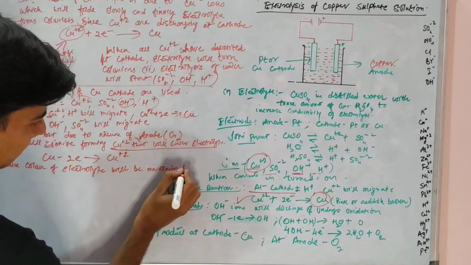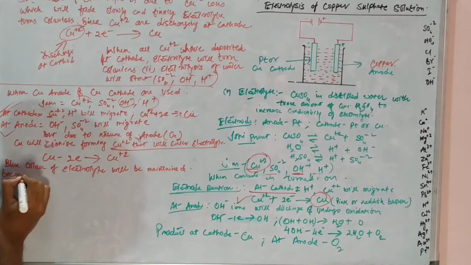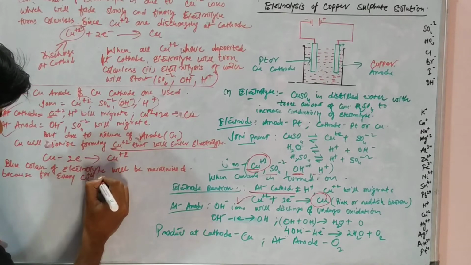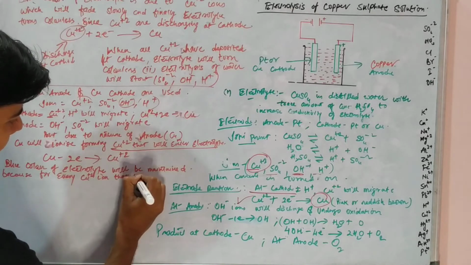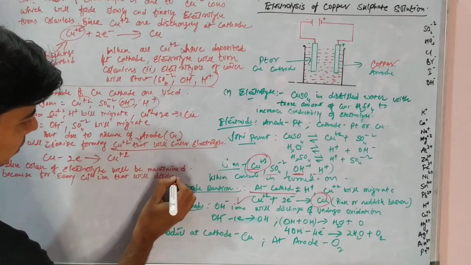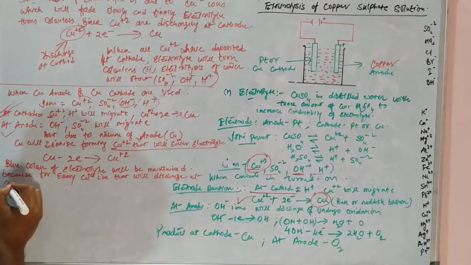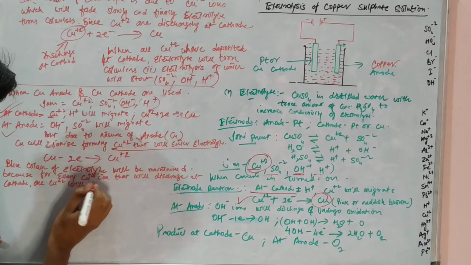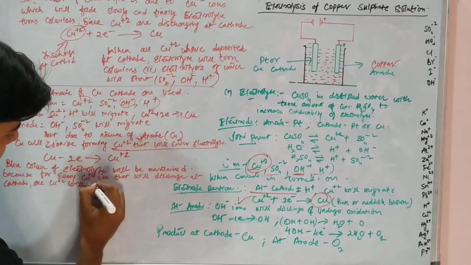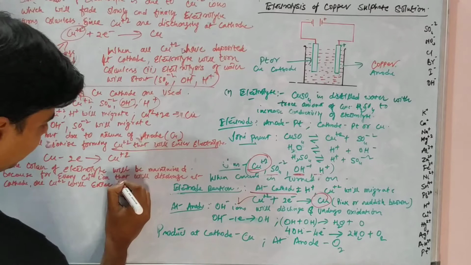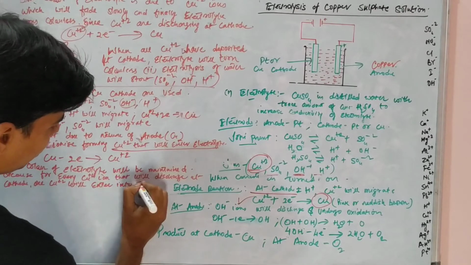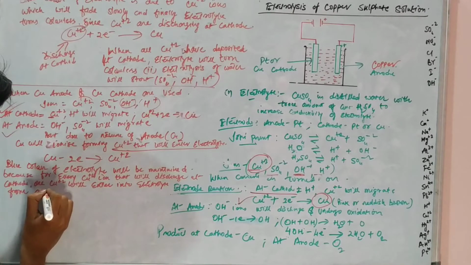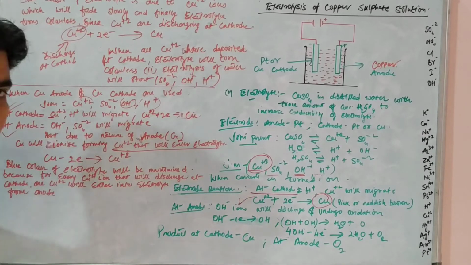It will not fade, because for every copper ion that will discharge at the cathode, one copper ion will enter into the electrolyte from the anode, because the anode is getting ionized.